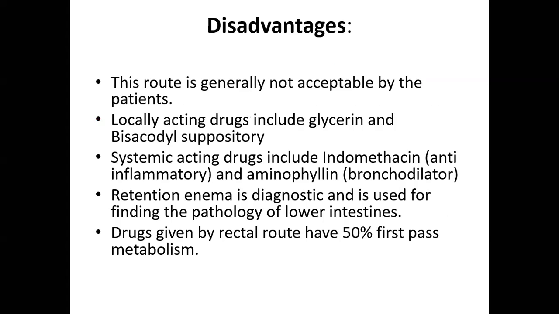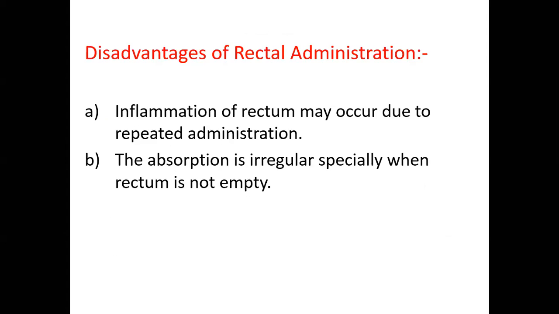Glycerin suppositories are given to a baby who has constipation or is not passing stool. Systemic acting drugs include indomethacin, an anti-inflammatory drug, and aminophylline, a bronchodilator. Retention enema is diagnostic, used for finding the pathology of the lower intestine. Drugs given by rectal route have 50% first pass metabolism. Disadvantage: inflammation of the rectum may occur due to repeated administration. The absorption is irregular, especially when the rectum is not empty.